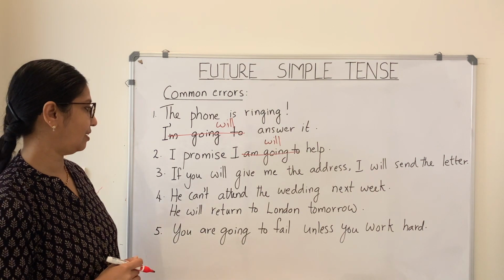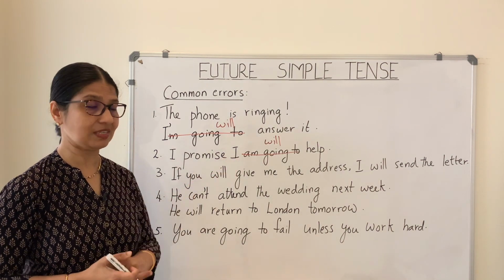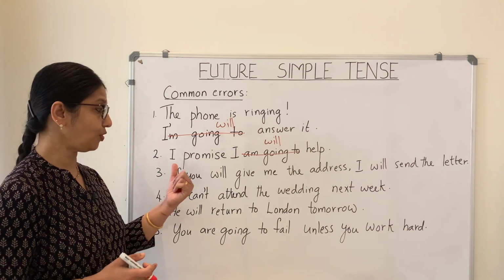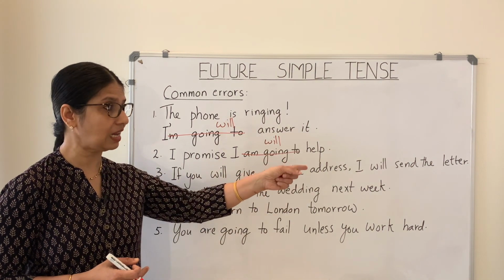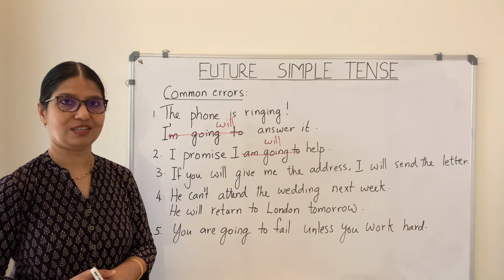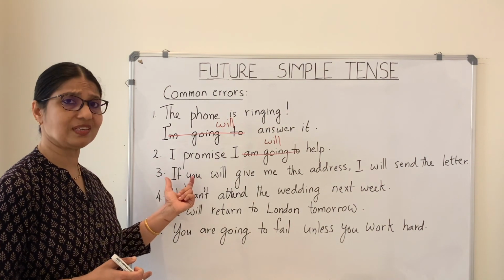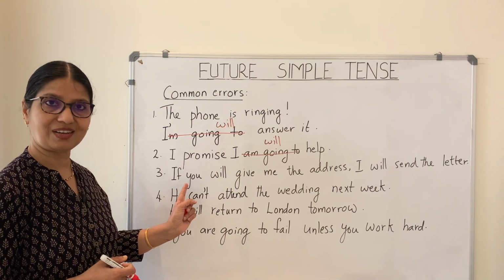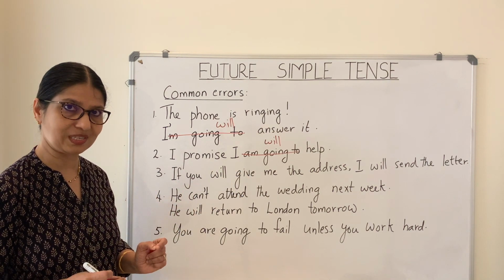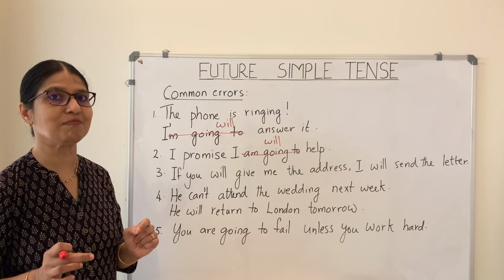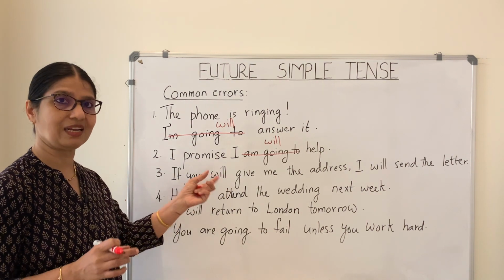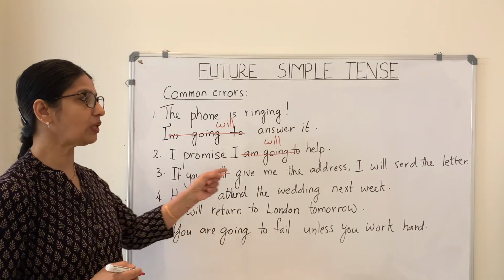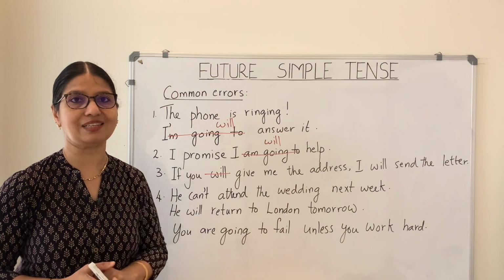Number 3, if you will give me the address, I will send the letter. Should we use the will with the if clause? Here you can see that this is an if clause. It begins with if. Whenever an if clause is used, we just use the present simple tense. We don't use will in that clause. So here, this should be removed. If you give me the address, I will send the letter.